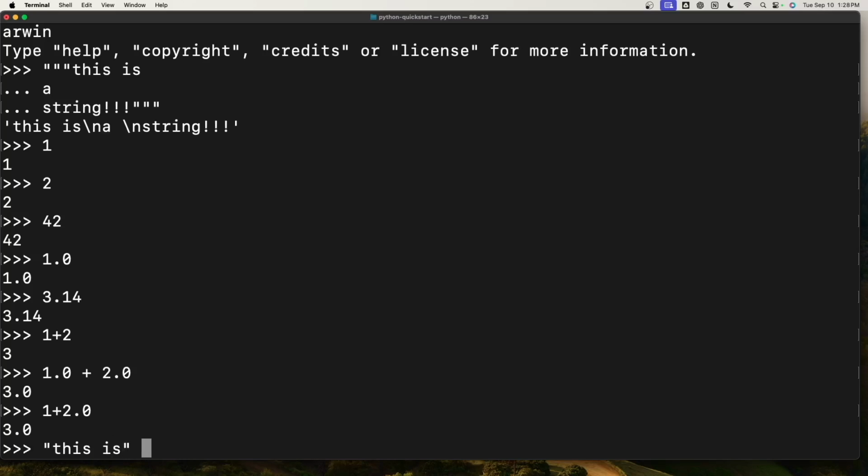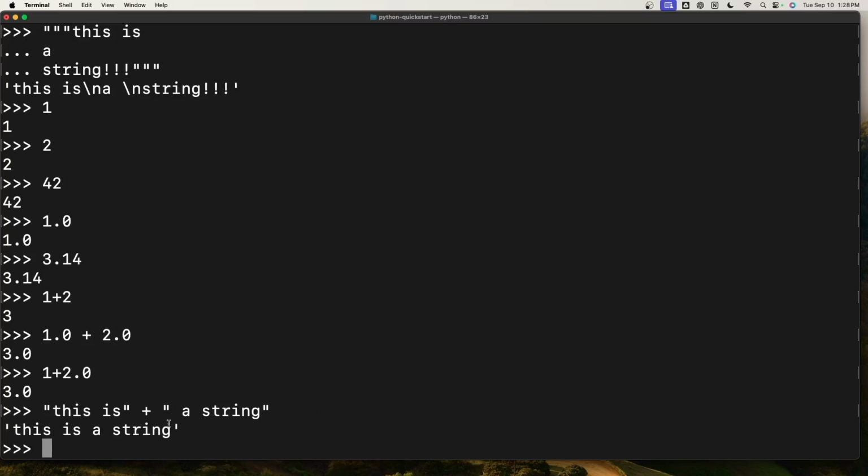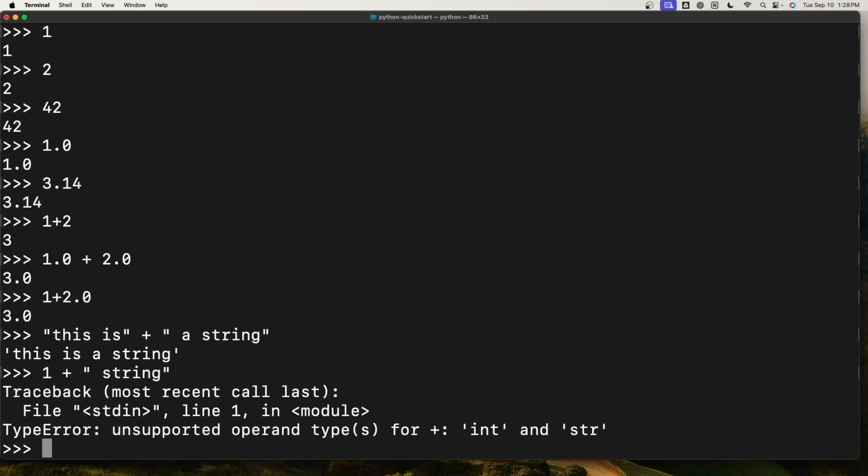So here's an example of that. So here we've added a string together. In other words, we've concatenated it. However, we can't add a number to a string. So if we try that, we'll get an error. Although ints and floats can be added together, ints, floats, and strings cannot be added together. If we wanted to do that, we would have to write one as a string.